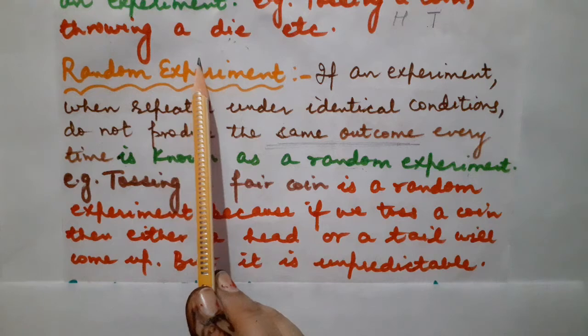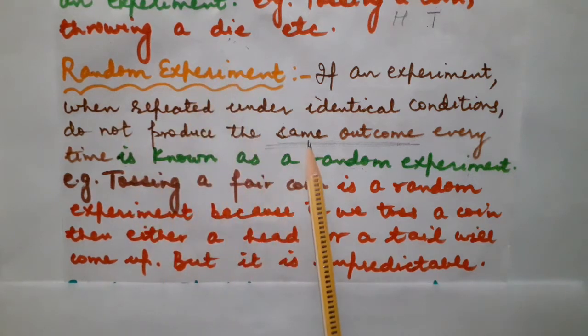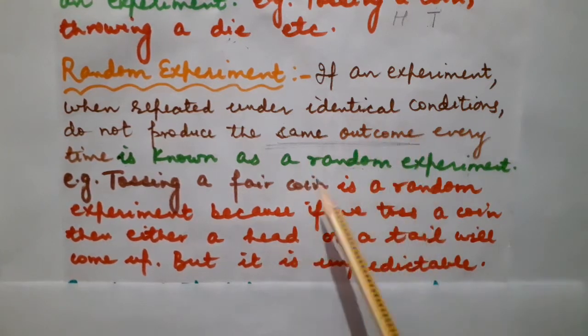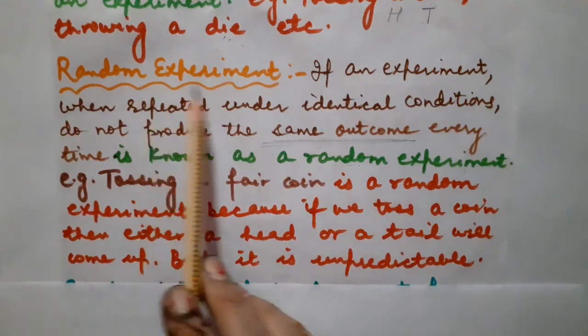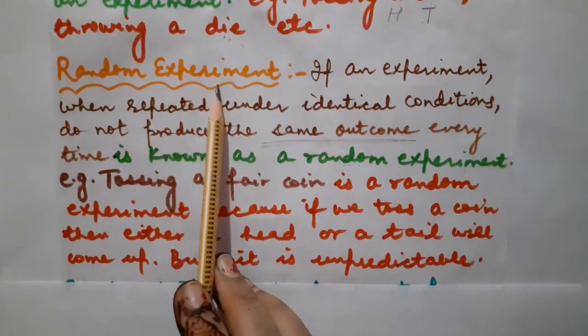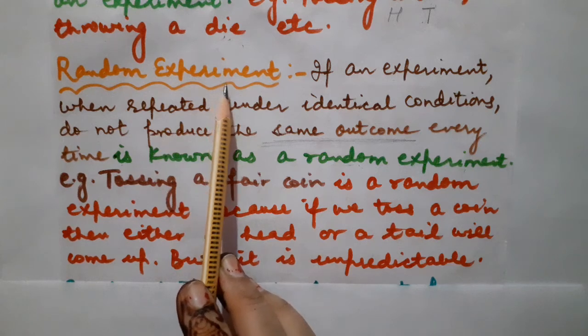So we are not sure that every time we will get the digit 1, 2 or 3. We can get any of the results. Whenever we are not sure what kind of result we are going to get every time, it means it is unpredictable, and such experiments are known as random experiments. Got it, children?